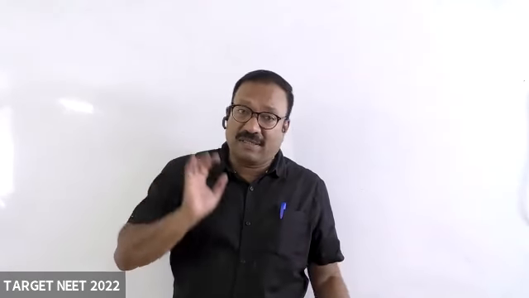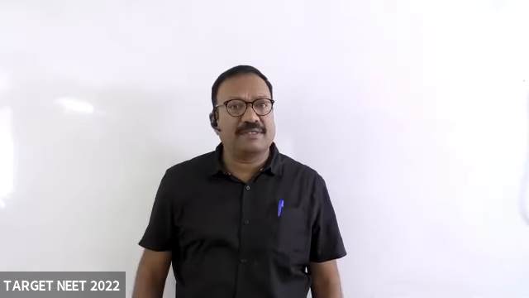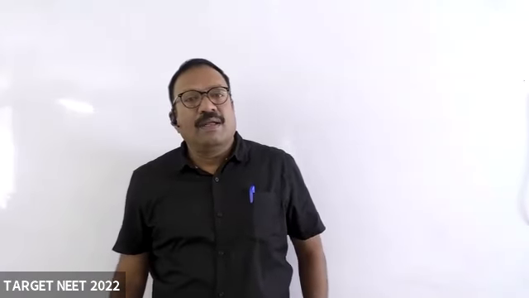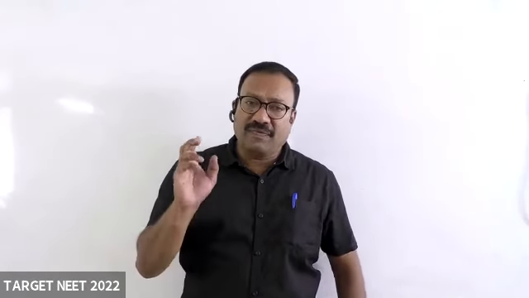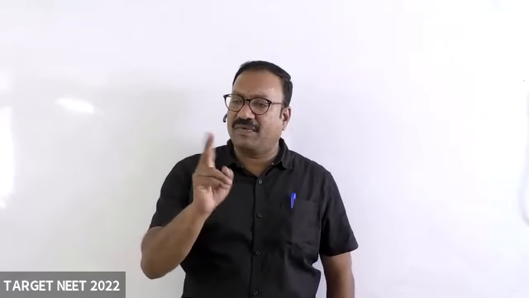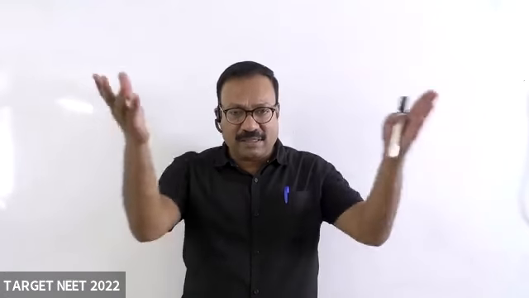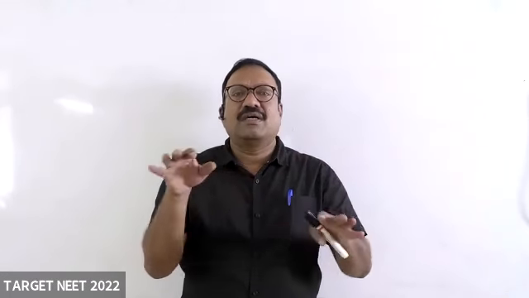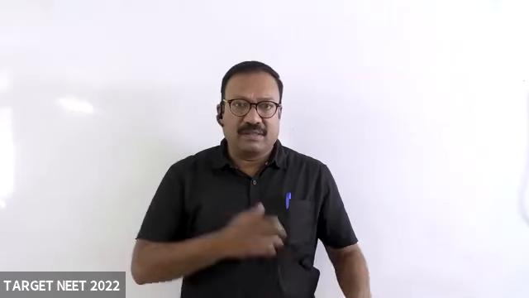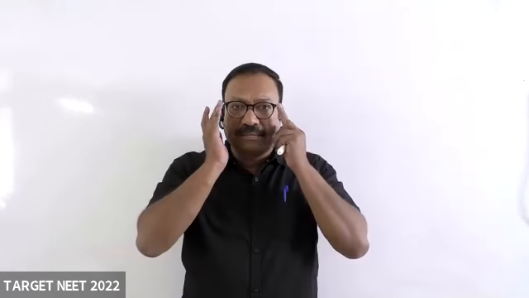It was a direct substitution, only a single step answer. Current density definition, drift velocity, relation between drift velocity and the current density, all these are asked in the matching type question this year.